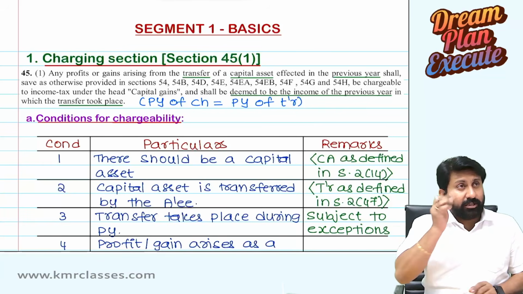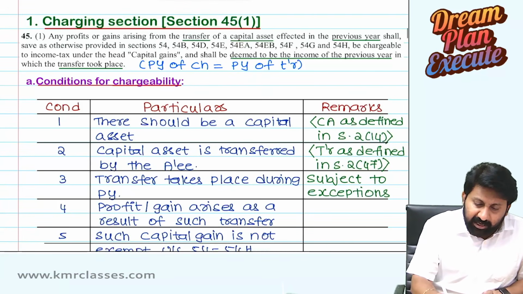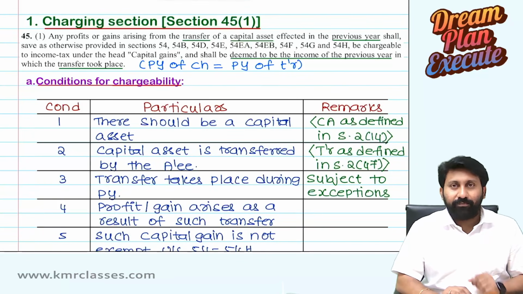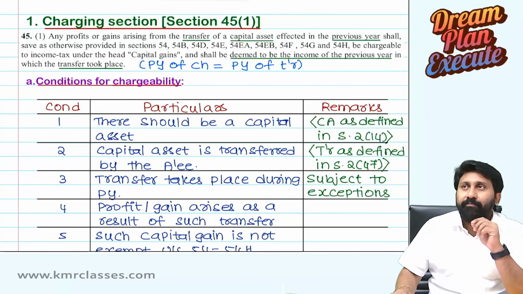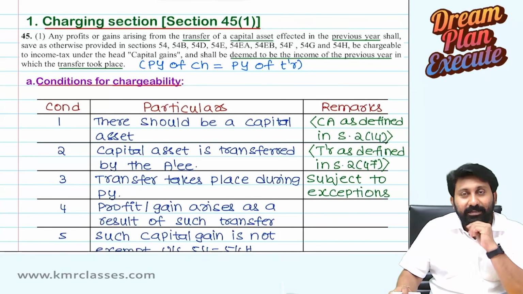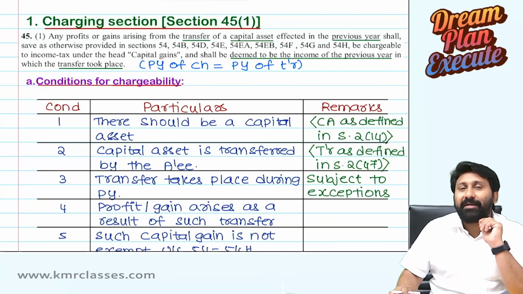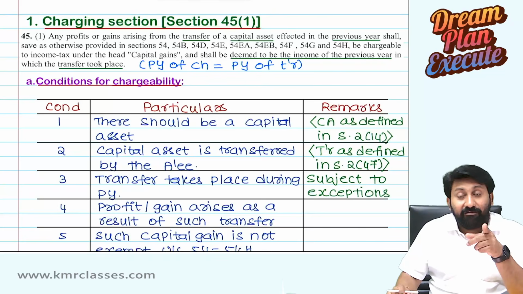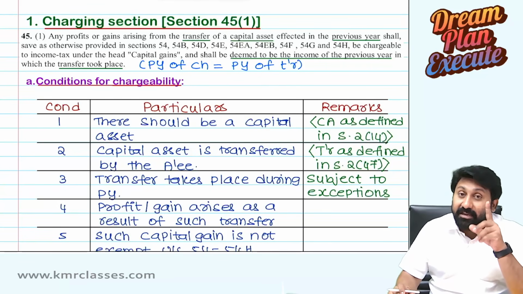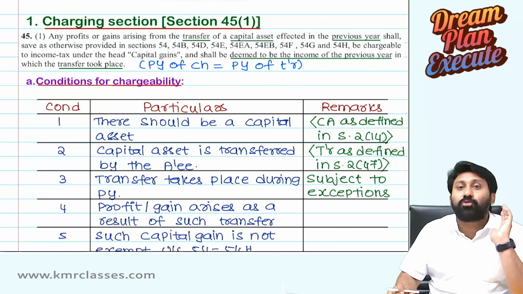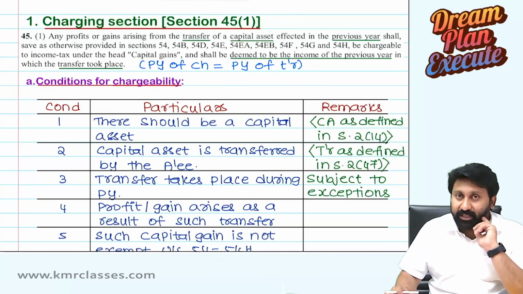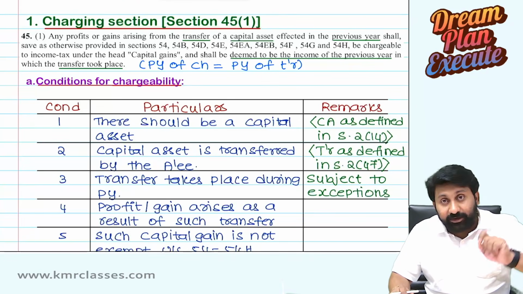So the only question that we get is, sir, what is there to deem here? Anyway, it is really happening, no? No. We just discussed. We did not receive money. It is only profit arisen. Actually, it will be received at a later date. But even then, we deem that it is the capital gain of the previous year in which a transfer took place, even though the profit actually did not realize to me. Even though I did not receive actually, we are charging that to the capital gains in the year in which transfer took place. Therefore, we need to deem.